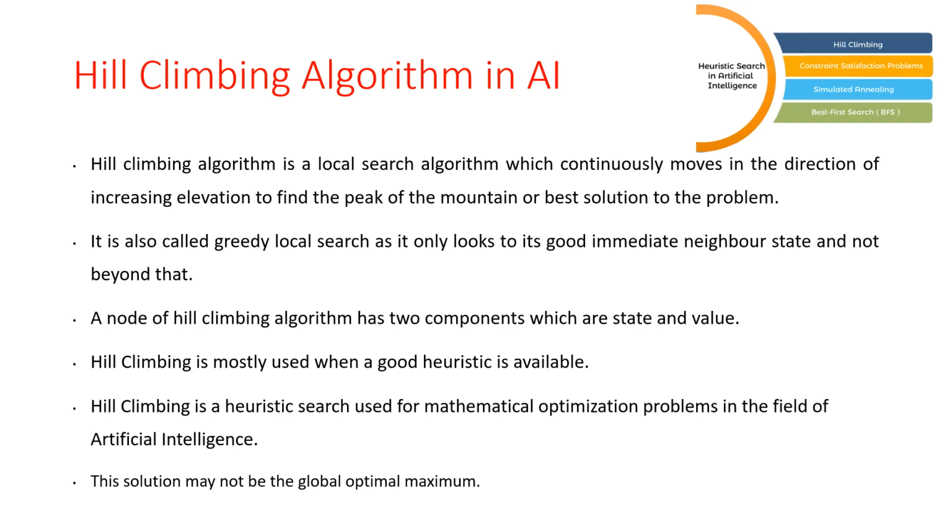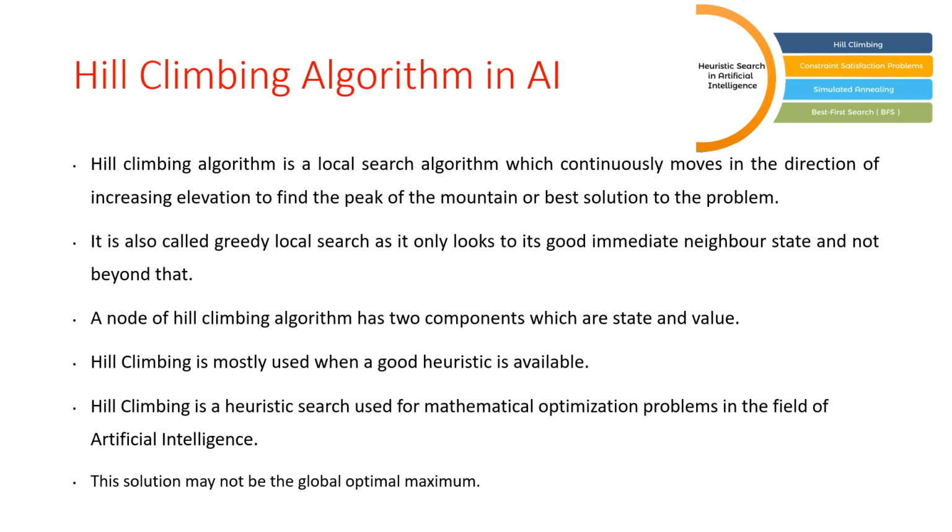The hill climbing algorithm is a local search algorithm which continuously moves in the direction of increasing elevation to find the peak of the mountain or best solution to the given problem.